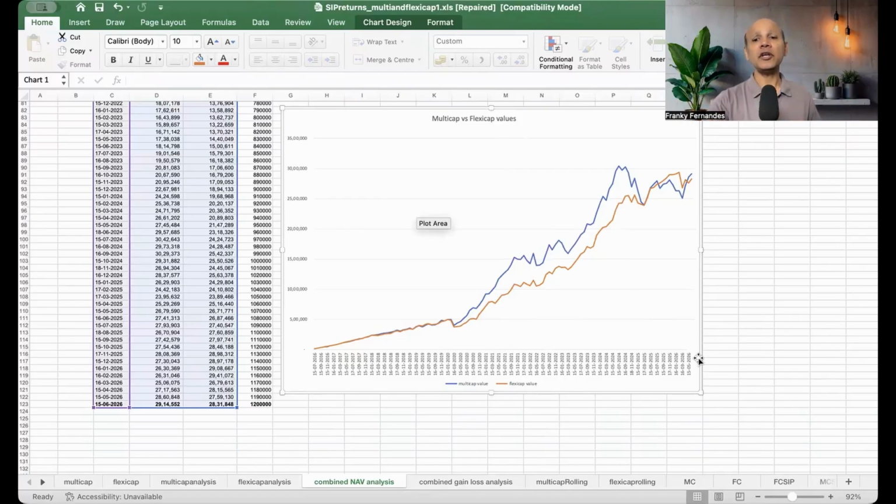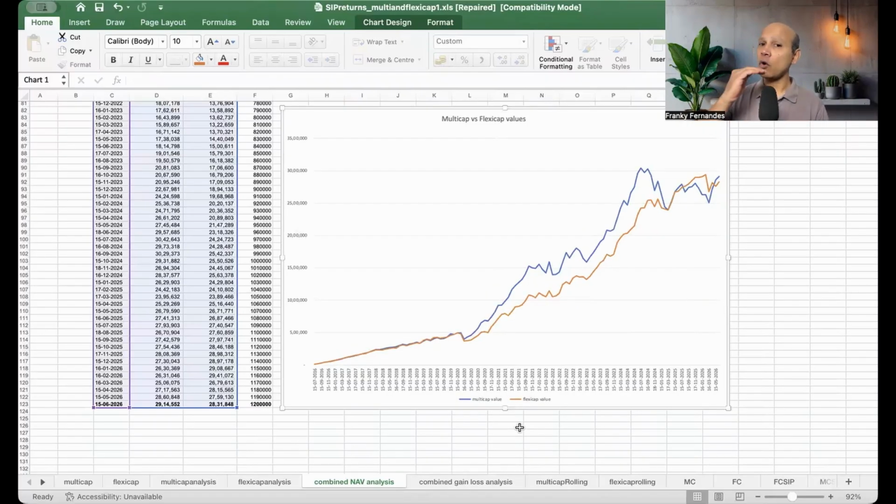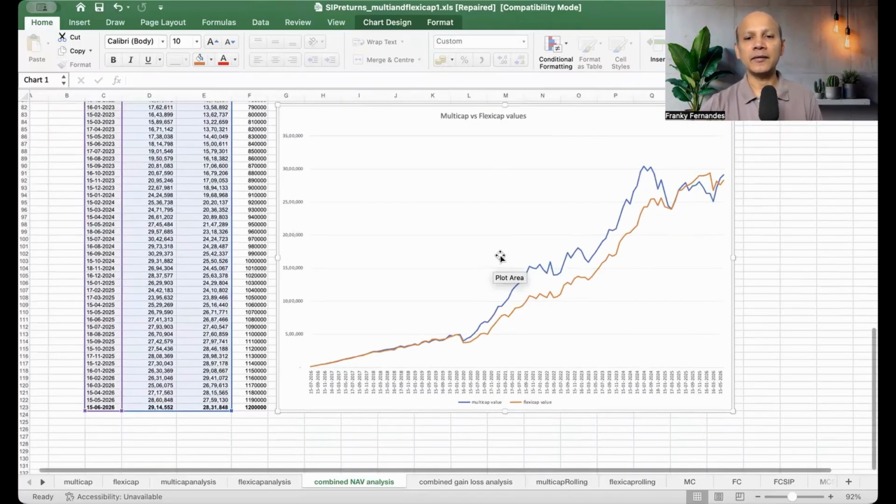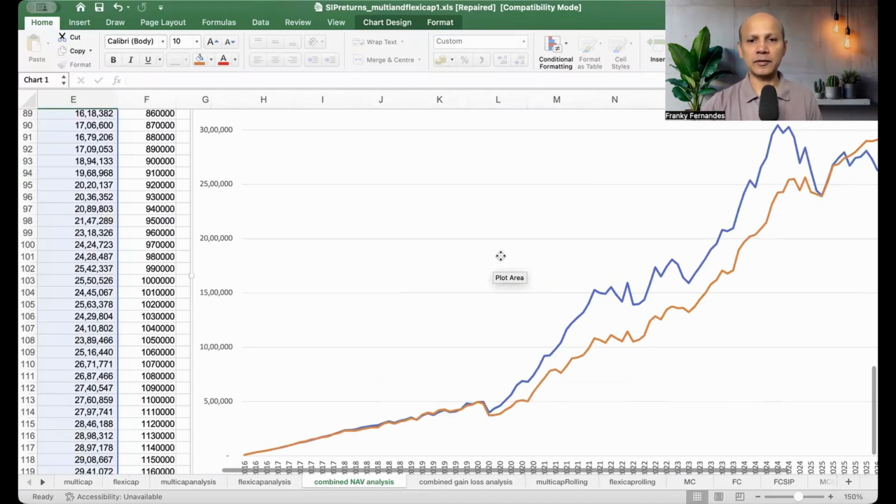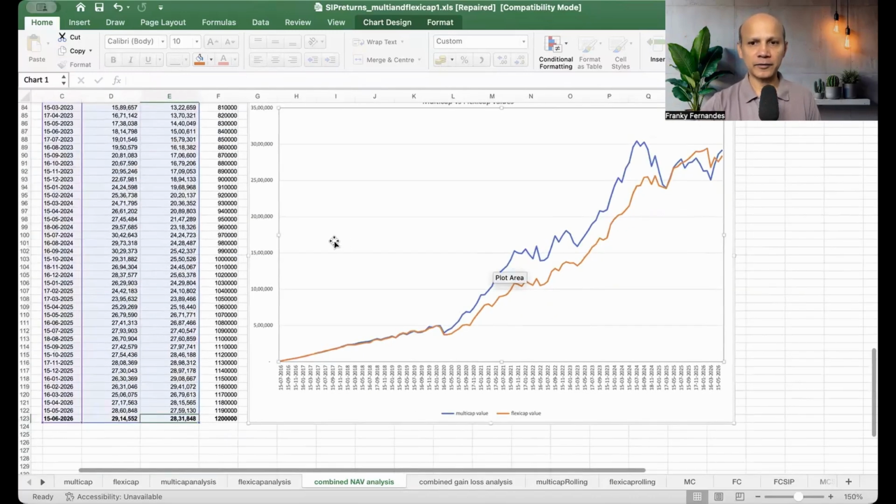And here, if you see, the multi-cap has always been higher. They started together here. So for most part, from 2016 till 2020, they were pretty much the same. But from 2020 till 2024, when the markets were at the peak, you only see that the multi-cap has continued to give high returns.